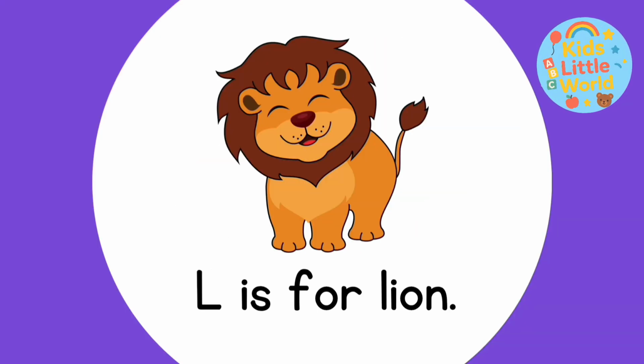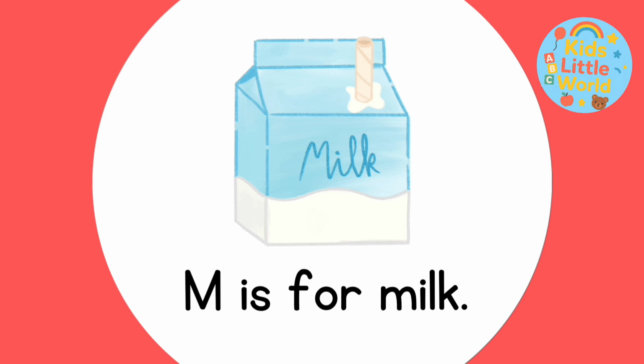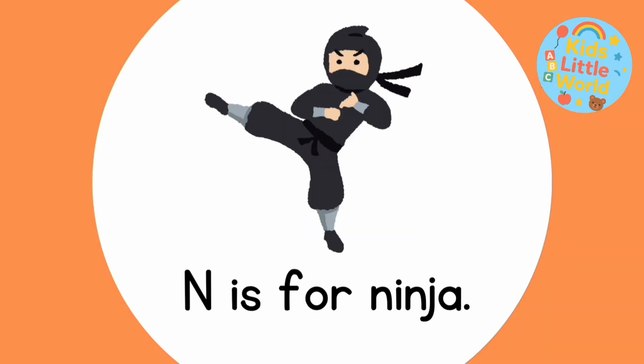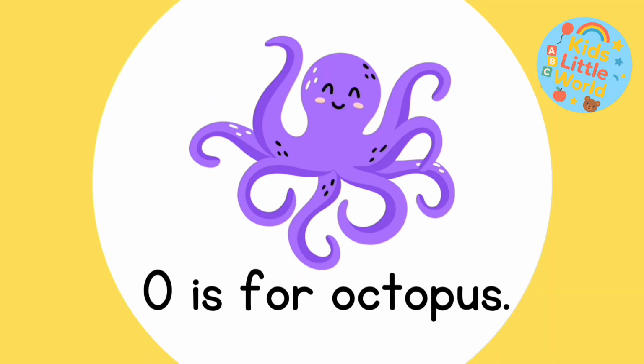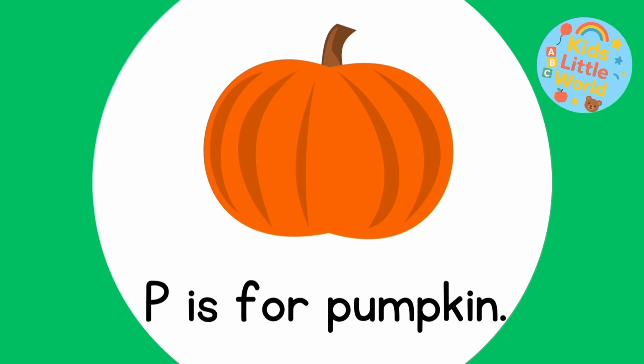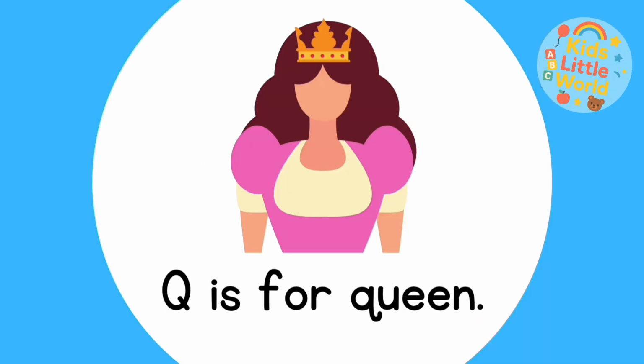L is for lion. M is for milk. N is for ninja. O is for octopus. P is for pumpkin. Q is for queen.